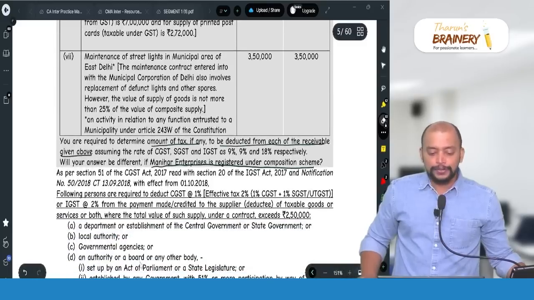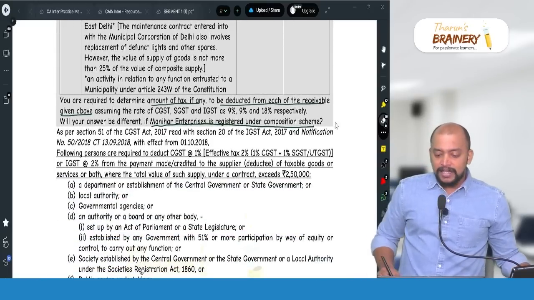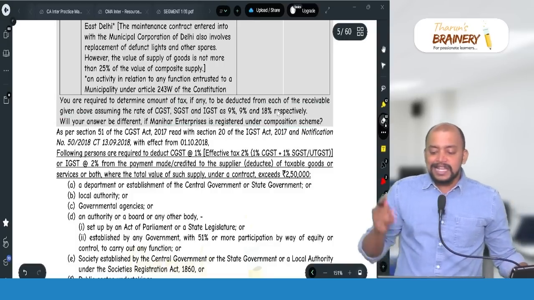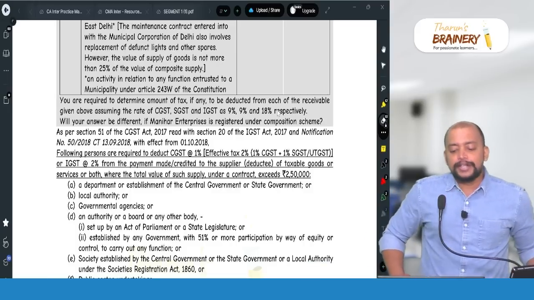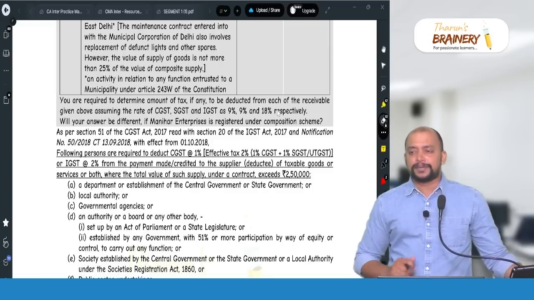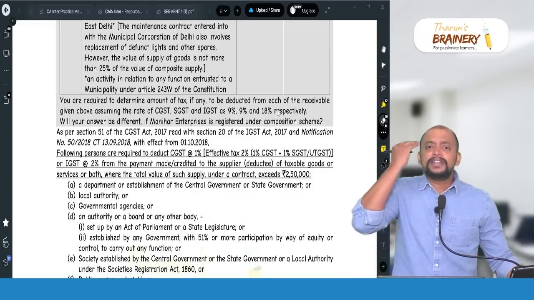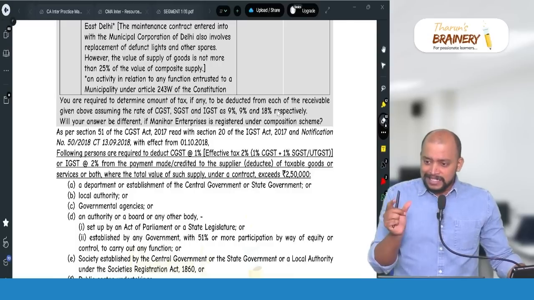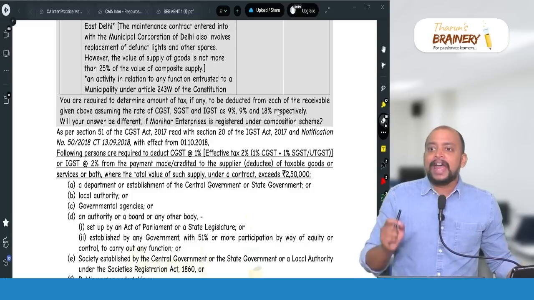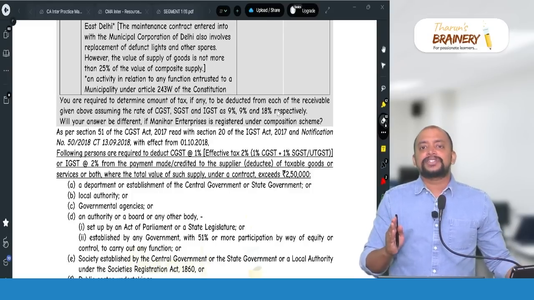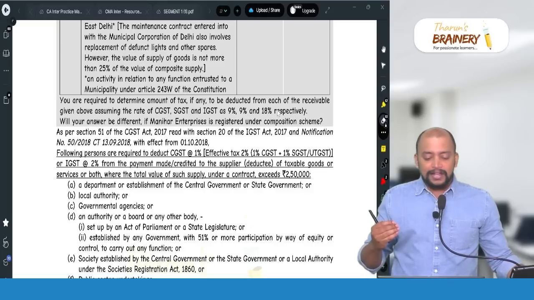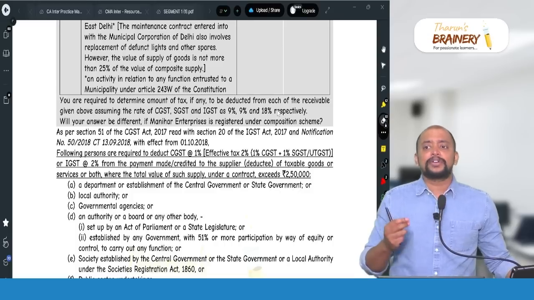Now, what we need to do? You are required to determine the amount of tax, if any, to be deducted in each of the receivables given above, assuming the rate of CGST, SGST and IGST as 9%, 9%, 18%. Remember, whenever in the question you see CGST, SGST, IGST like this, we need to apply the place of supply provisions and segregate the transactions into intrastate and interstate and arrive at the liability accordingly. So far, we have not come across this. They have given only the GST rate.